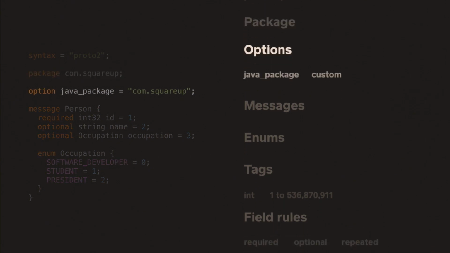So the next line, it might seem repetitive because it also defines some kind of package, but you must remember the protocol buffers are platform agnostic. So by default, the schema doesn't know whether it will run on Java or on C++ or whatever. So there's a mechanism called options, which allows you to extend the schema to define platform-specific information. So in this case, it's just a Java package.